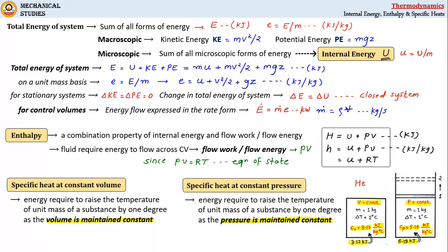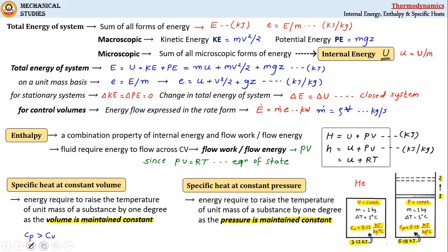Now see here carefully, when the gas is heated at constant pressure, it undergoes expansion, and additional energy has to be supplied to carry out this expansion work. That's why you will always find Cp value is greater than Cv.